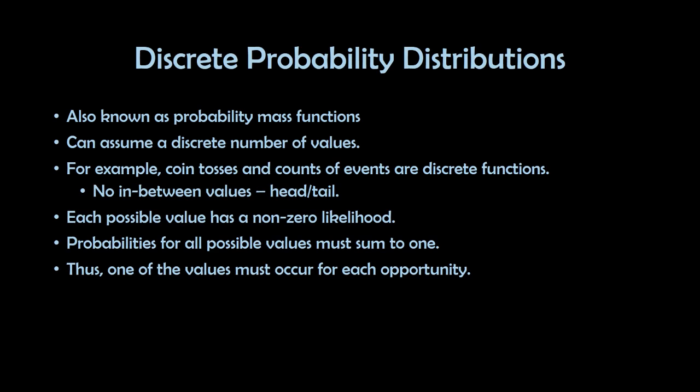So when we toss a coin, it can be either head or tail. So there are no in-between values. Each possible value has a non-zero likelihood. Probabilities for all possible values must sum to 1, as I said before. Thus, one of the values must occur for each opportunity.